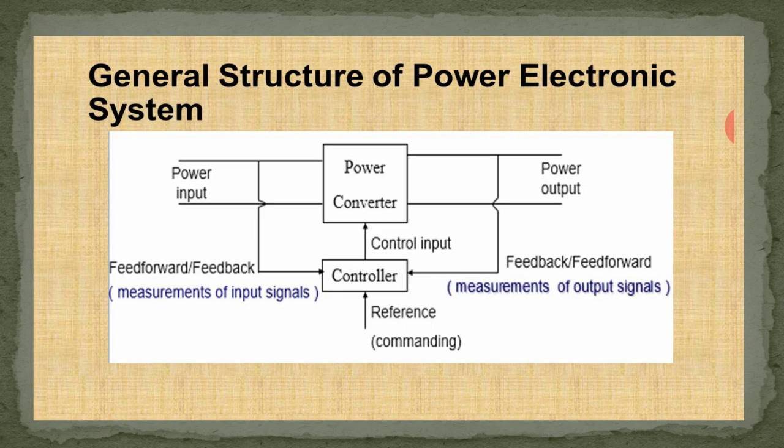This is the basic structure of a power electronic system. Power electronics is used to control and convert electric power. Conversion is performed with semiconductor switching devices like diodes, thyristors and power transistors like power MOSFET and IGBT.